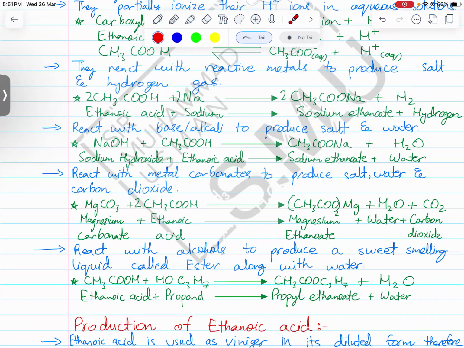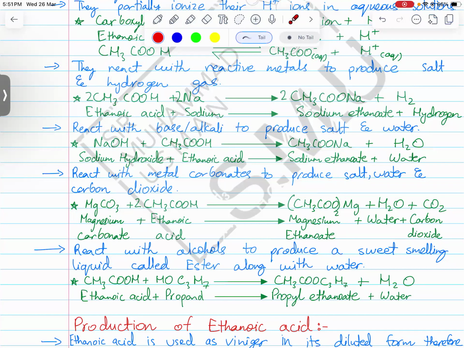And hydrogen. Now we can also see the same kind of reactions when carboxylic acids react with strong alkalis. They produce salt and water. So when an acid reacts with a base, it produces salt and water. So when sodium hydroxide reacts with CH3COOH, CH3COONa plus H2O will form.